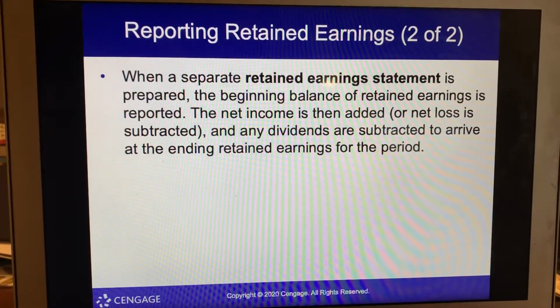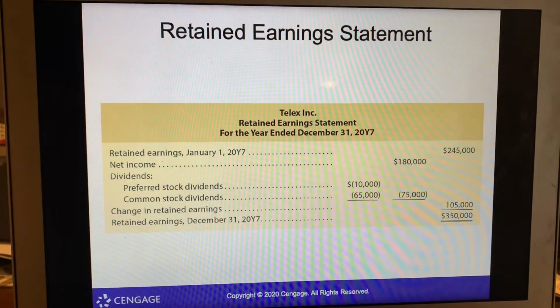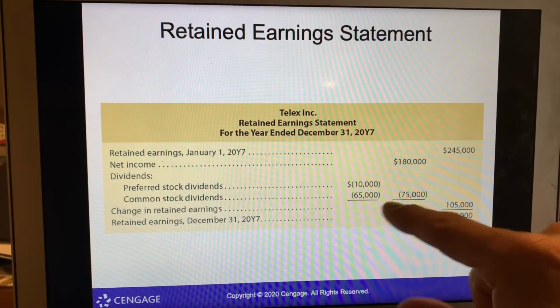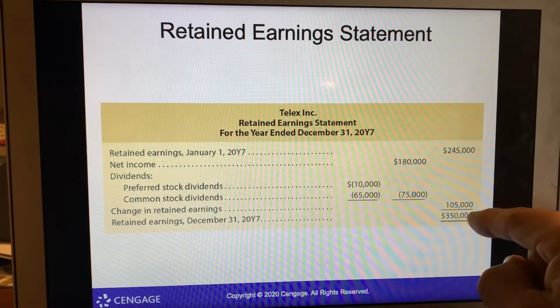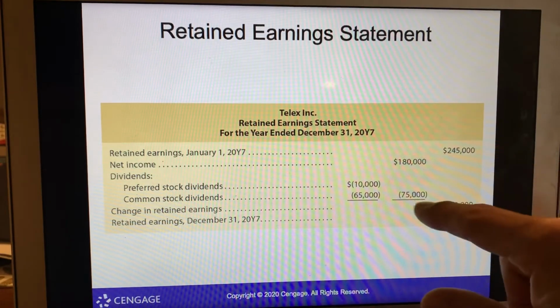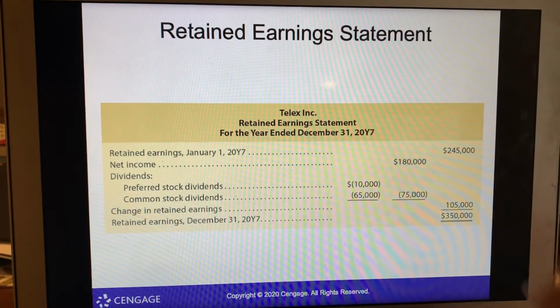When a separate retained earnings statement is prepared, the beginning balance of retained earnings is reported, the net income is then added, or net loss is subtracted, and any dividends are subtracted to arrive at the ending retained earnings for the period. So here's an example. So take a look at that beginning net income. Net income does go to this. Preferred stock and common stock, so total 7,500. So deduct 7,500 from those two, we arrive at 105,000. So the difference for that between 180 and 75 is 105. So retained earnings increased by, let's see, what's the difference? 105.